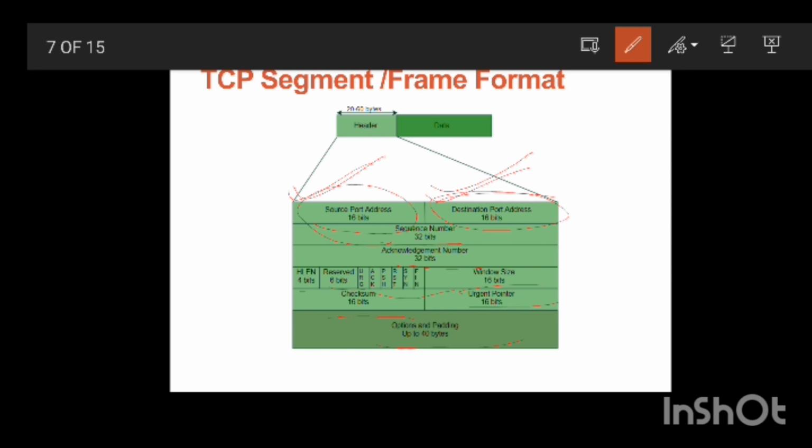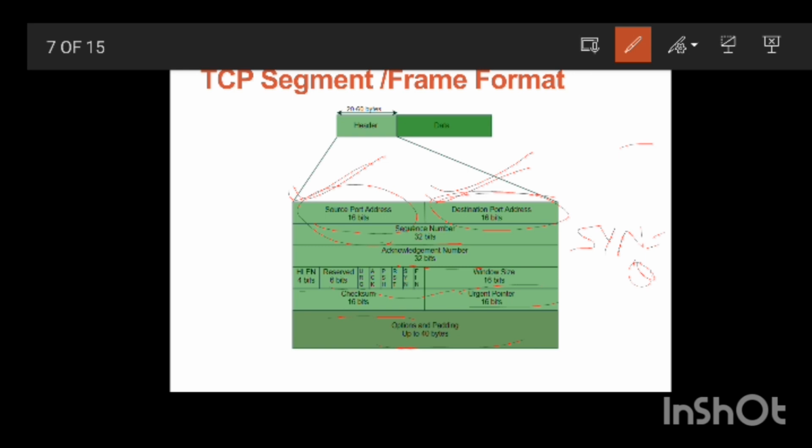Sequence number has a dual role. If the SYN flag is set, meaning when the SYN value equals 1, then this is the initial sequence number. And when it is 0 or clear, then this is the accumulated sequence number of the first data byte of this packet from the current session.